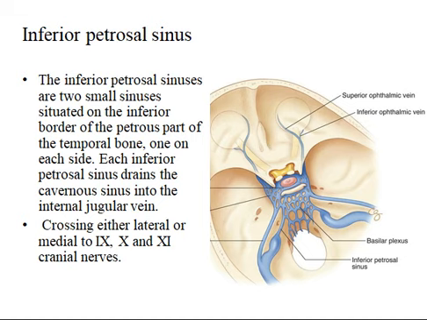Inferior petrosal sinus. The inferior petrosal sinuses are two small sinuses situated on the inferior border of the petrous part of the temporal bone, one on each side. Each inferior petrosal sinus drains the cavernous sinus into the internal jugular vein by crossing either lateral to or medial to the ninth, 10th and 11th cranial nerves.